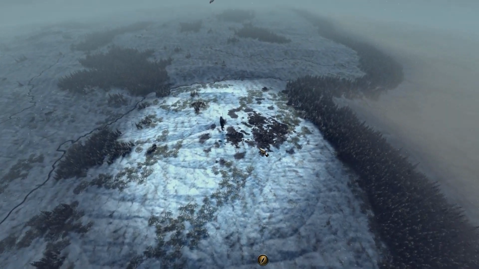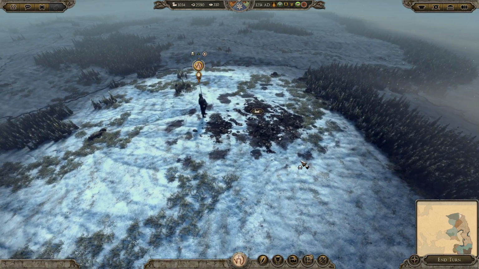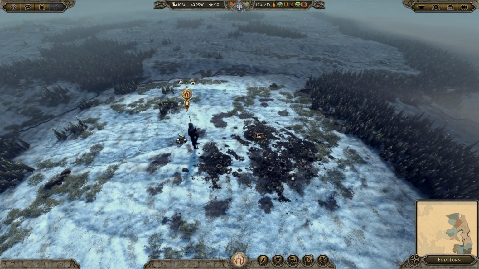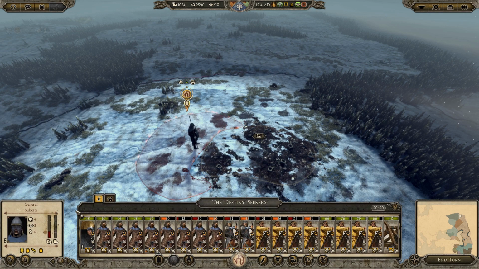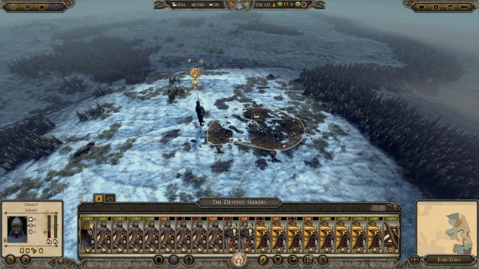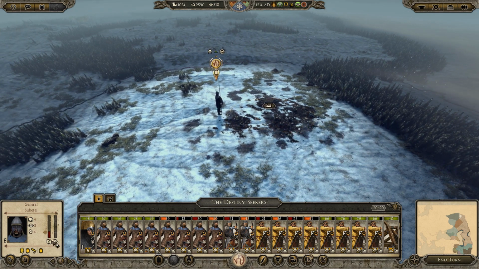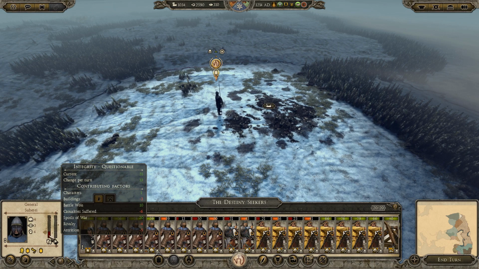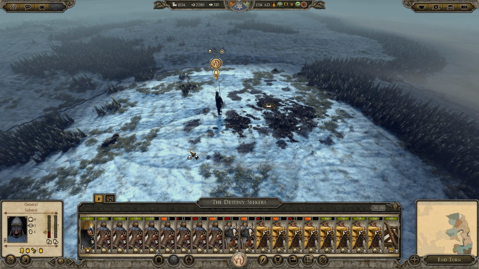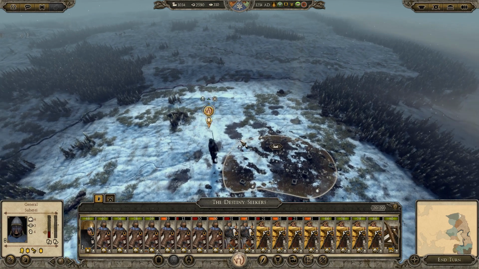But yes, so in the last episode, it's been a little bit of time since we played this. I've just been so busy I haven't been able to get this campaign out, but Subetai, I believe here, was able to, at heavy cost, break into this city and loot and raze it to the ground. And now his integrity is pretty poor, but because of the battle won and also the spoils of war, he should be gaining integrity, so that should be on the rise. However, he is taking a bit of winter attrition, so it'd be good to encamp him as soon as possible.